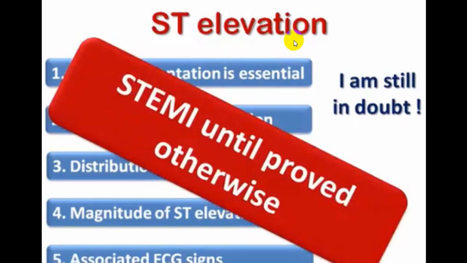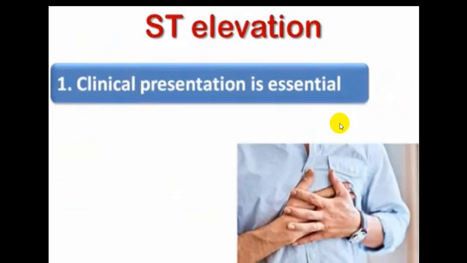So with ST elevation, always consider STEMI unless proven otherwise. Whenever you get ST elevation, think that it is more in favor of STEMI. Try to rule it out, and only then can you put it into mimics or equivalents. To label it as STEMI, clinical presentation is very important.